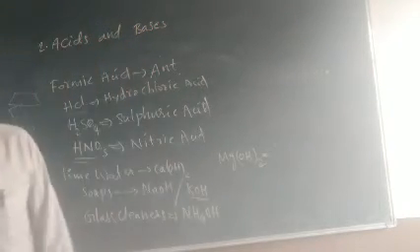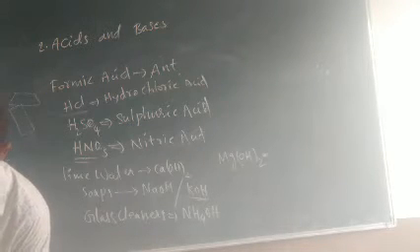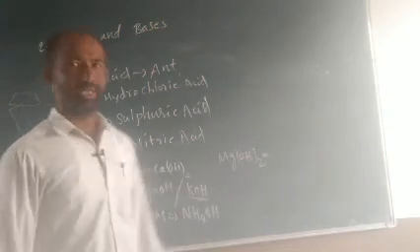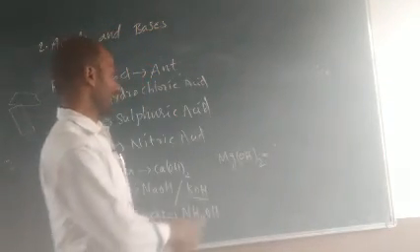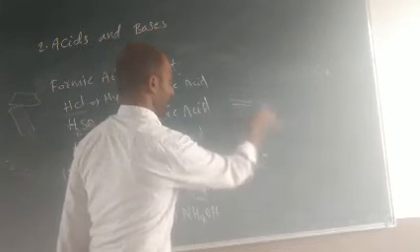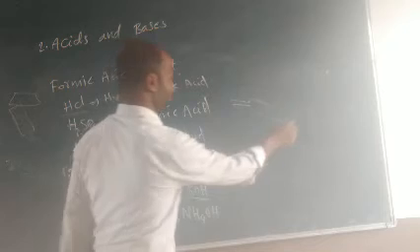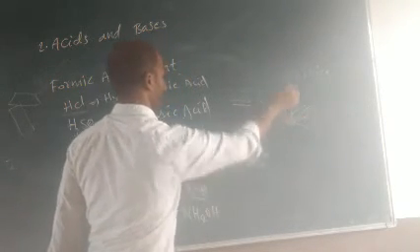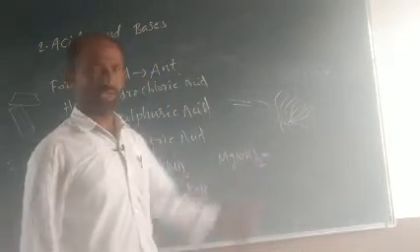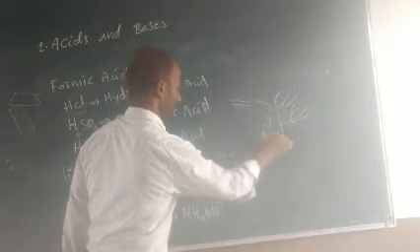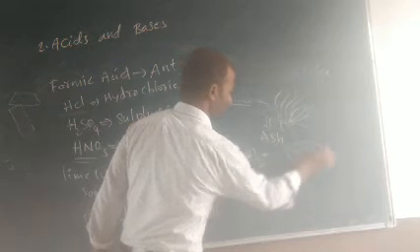Let us do activity 5. Burn a small piece of magnesium ribbon by holding it with tongs. Collect the white ash and dissolve it in a little water. Then what will happen? You know the magnesium ribbon very well, like the sparkler at the time of Diwali. A dazzling flame comes out from that. After some time it leaves ash, and that ash is going to be dissolved in water.